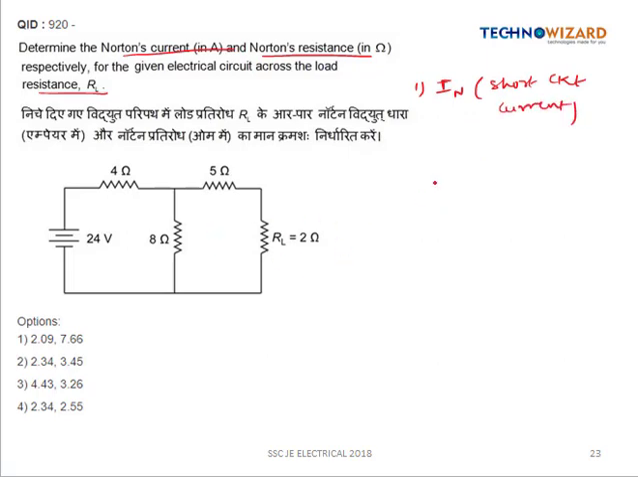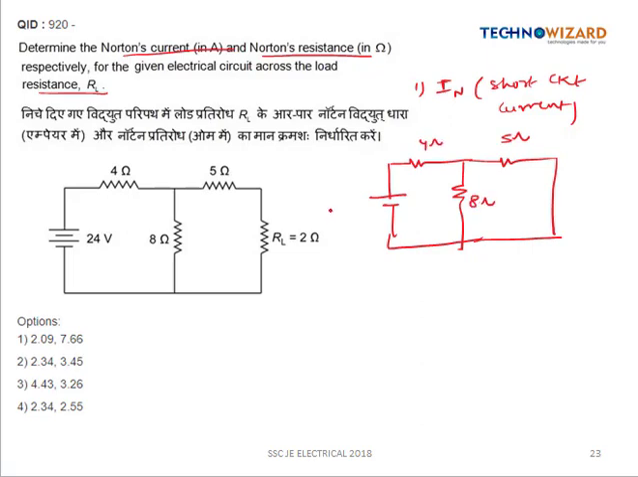The load resistance is this 2 ohm, so our circuit will be: this is 24 volt, 4 ohm, 8 ohm, and this is 5 ohm. The load will become short circuit. So this is 5 ohm, 4 ohm, 8 ohm, and this is 24 volt. So here the Norton current will flow, so we have to find out the value of this Norton current. Suppose the voltage at this node is V1, so let us apply the nodal.